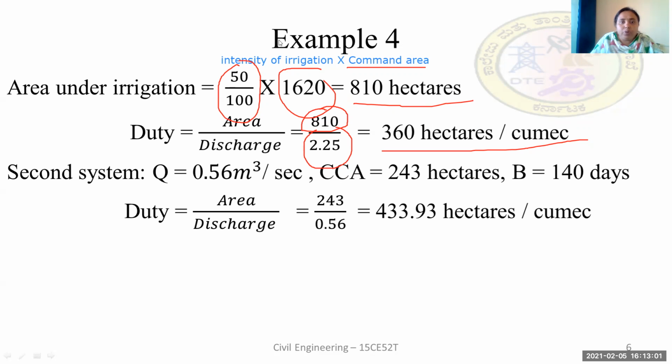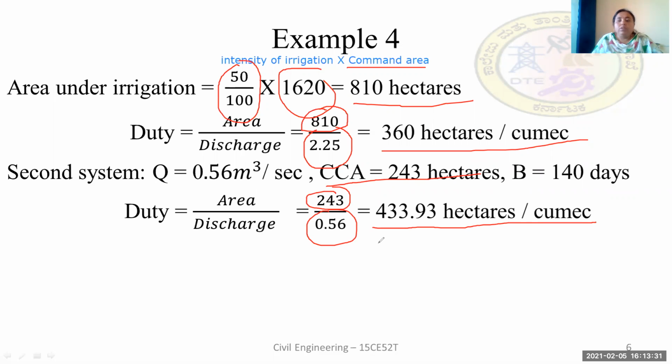Substituting the CCA of 243 hectares and the discharge of 0.56, we get the duty as 433.93 hectares per cumex.